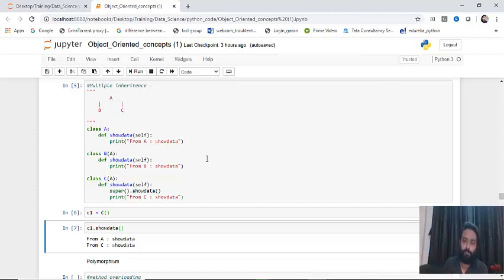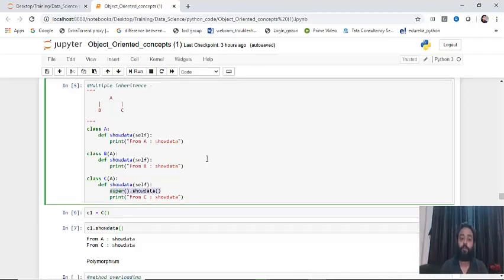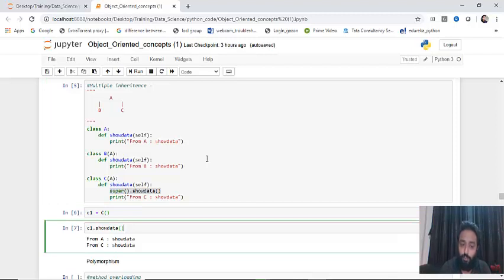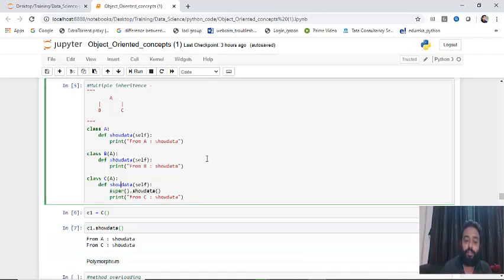The show data method of class C does not contain some specific properties. So it tries to fetch the show data method of the parent class. So in such a scenario, we have to use the super keyword. Once you have created this object and you call c1.showData, what will happen? It will first enter into class C, and as soon as it enters class C, it will encounter this statement. It has not yet reached the print statement, it is still here.